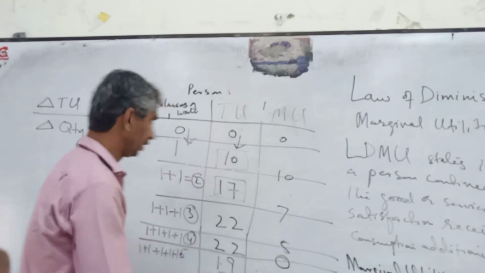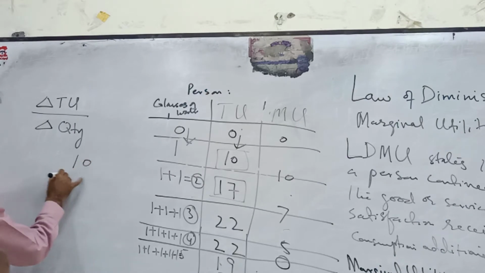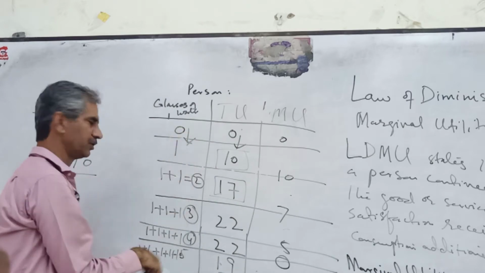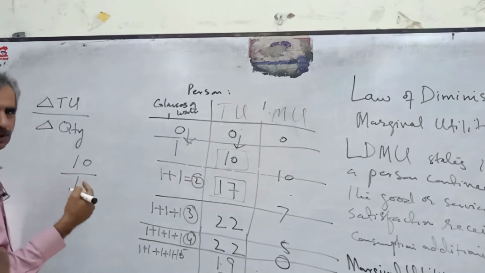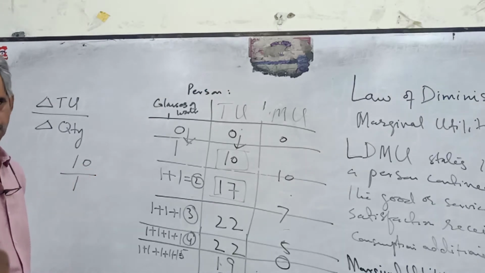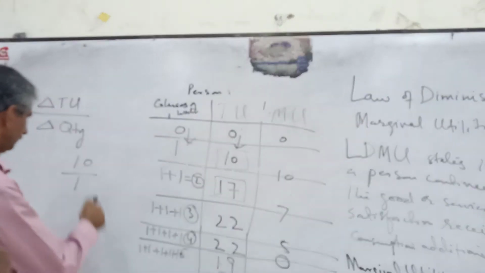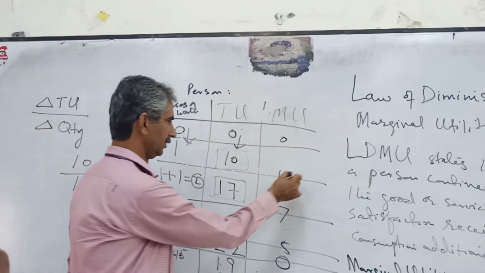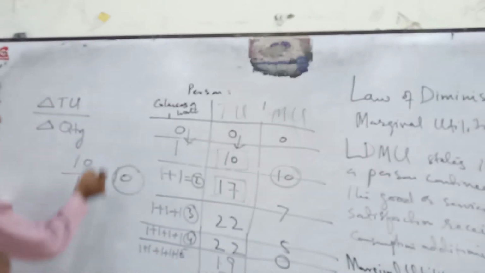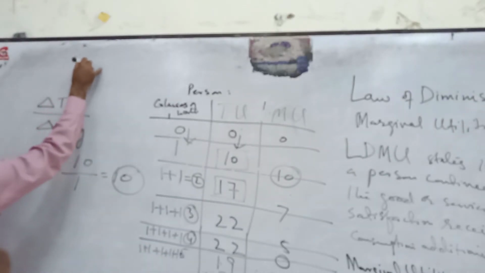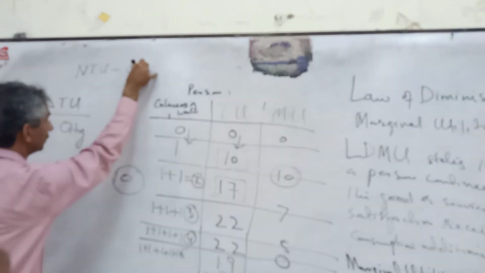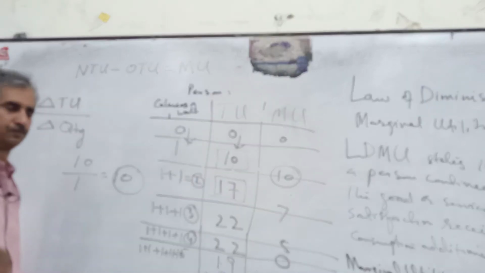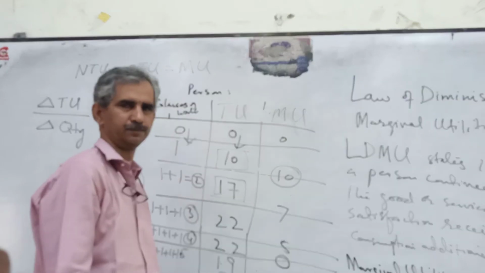So the change in total utility is 10, divided by the change in quantity. From 0 to 1 means there is a change of 1 unit. What is the result? 10 is the marginal utility. Or you can also use the formula that new total utility minus old total utility gives you the marginal utility, which we have used here.